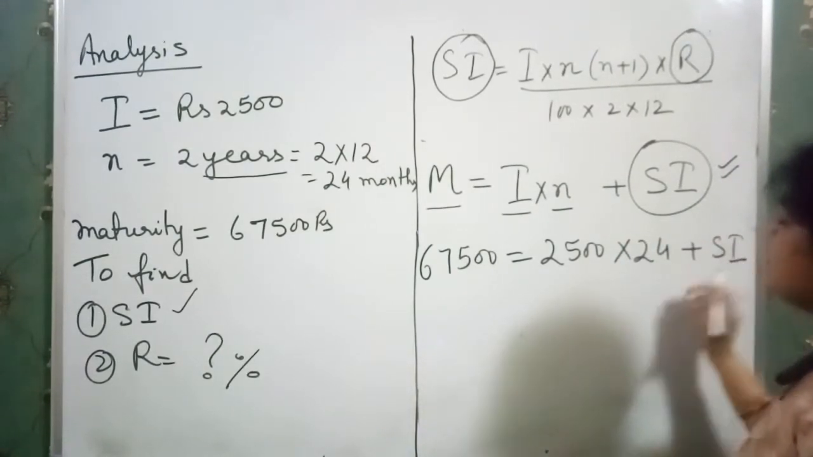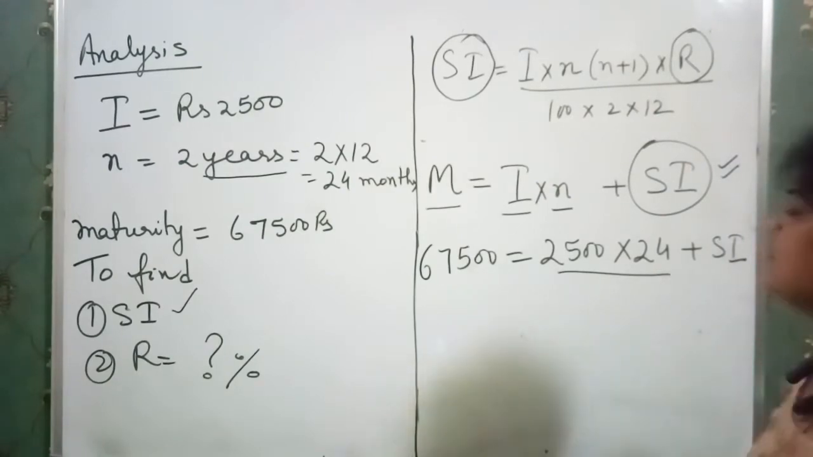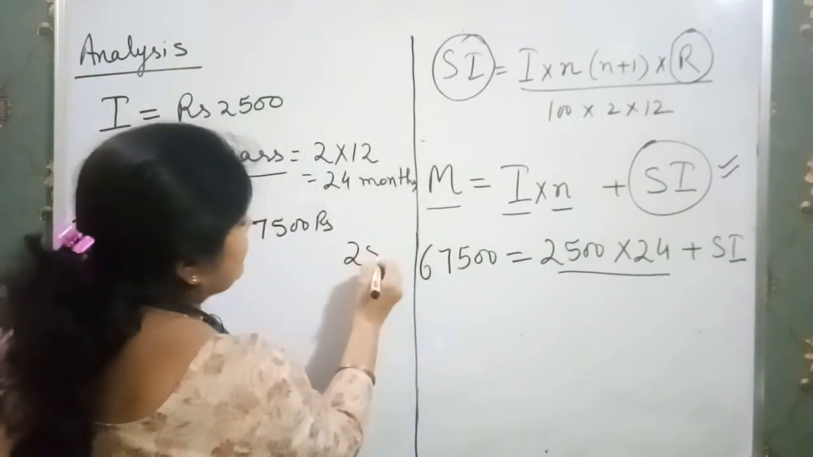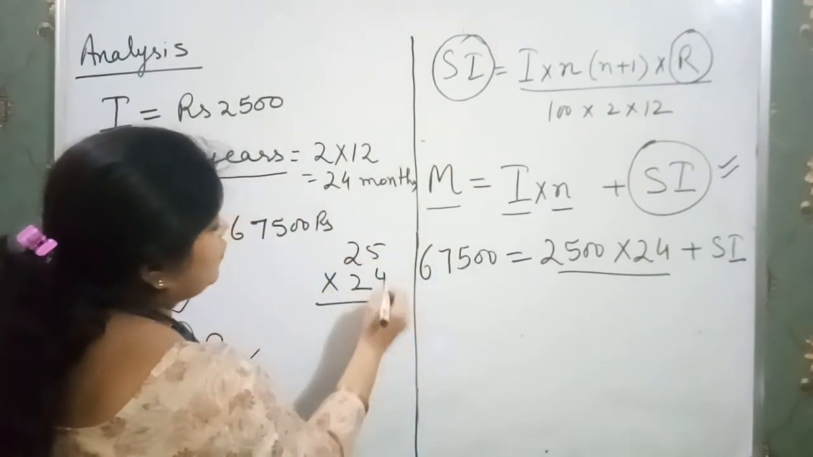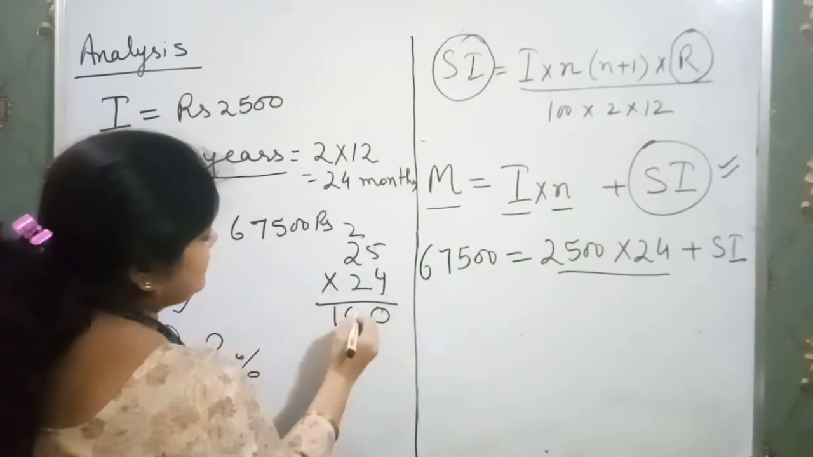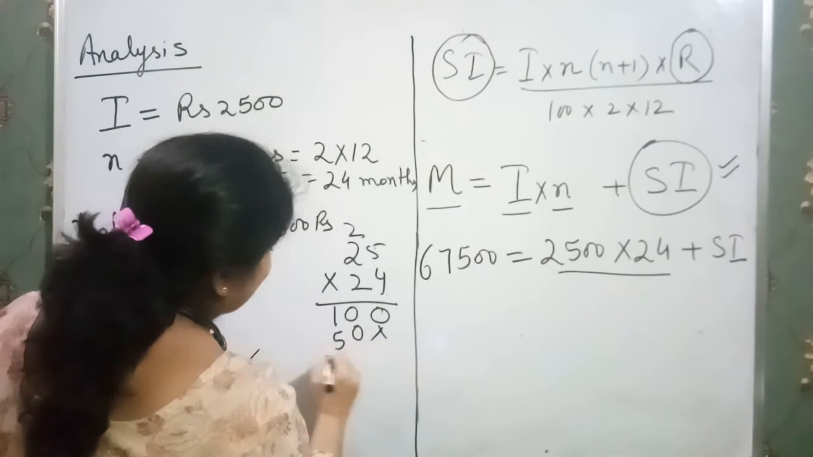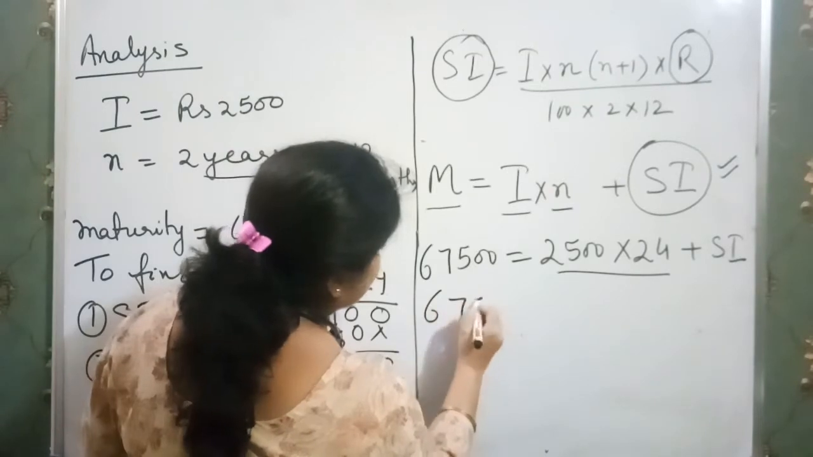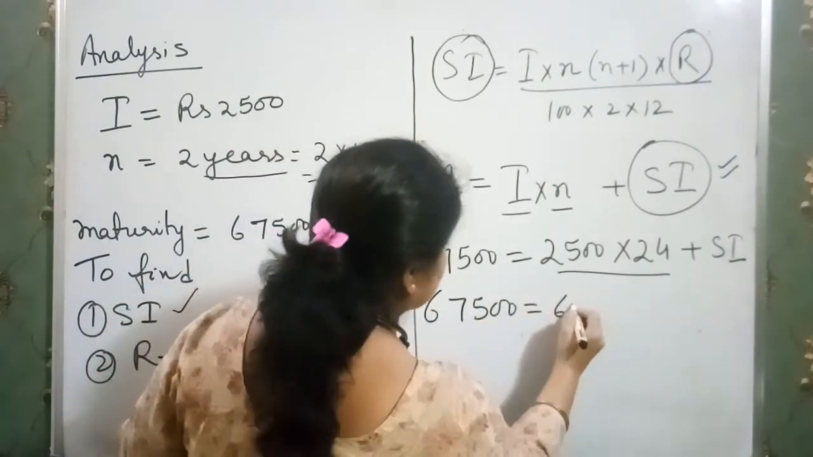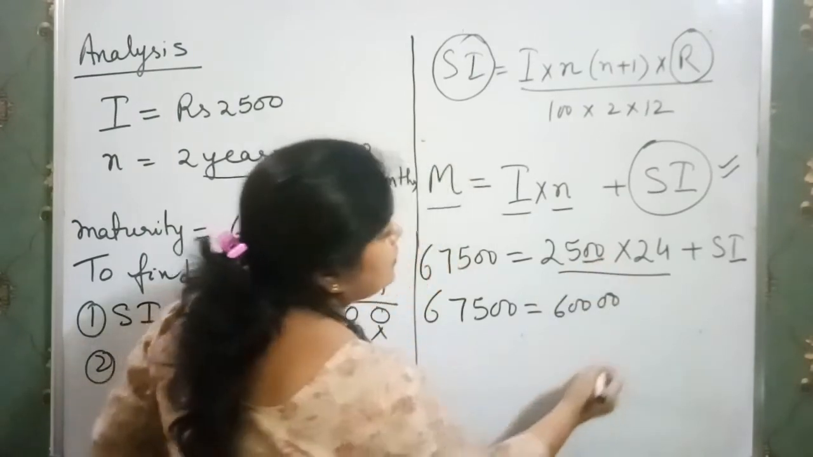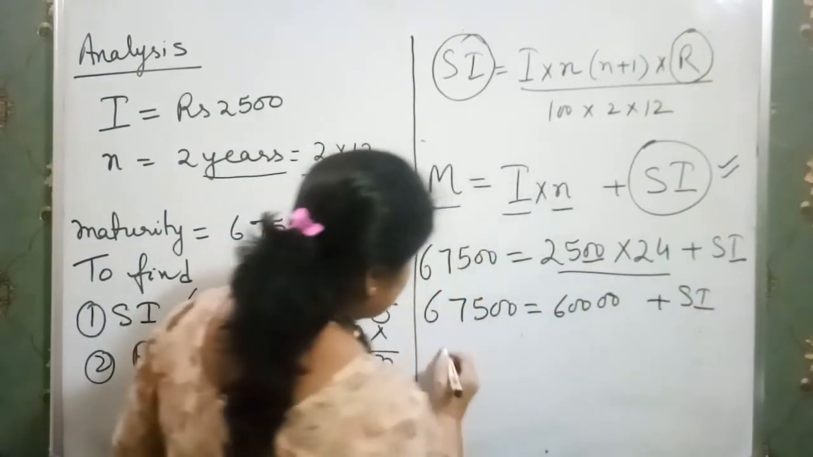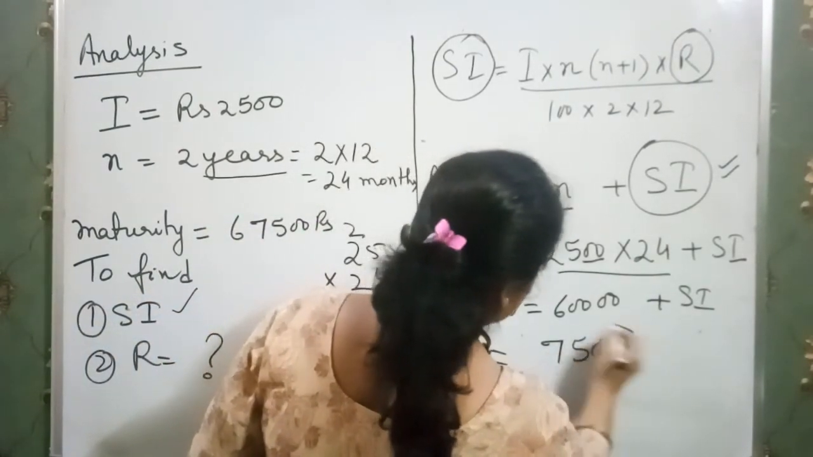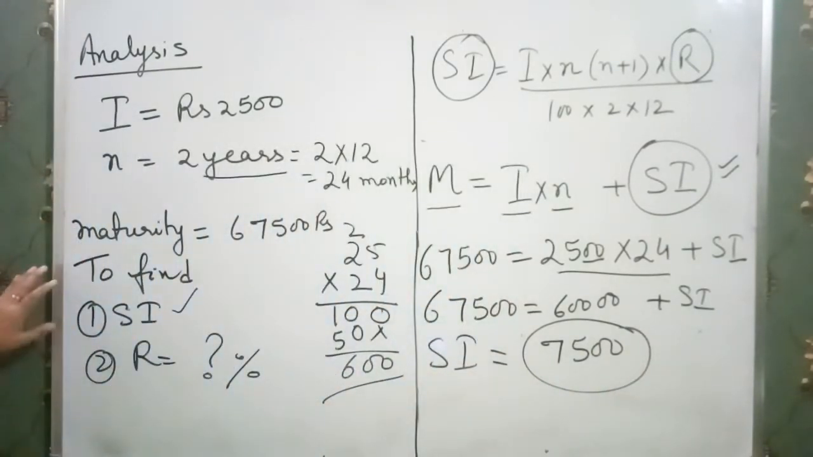Okay. Now multiply this and subtract this. So we have to multiply 25 into 24. So we have 4 5s are 20, 2, 4 2s are 8, 10, 2 5s are 10. So we have 600. Clear? So we have here 67,500 is equal to 60,000 plus simple interest. In this way we get simple interest after subtracting this as 7,500. So this is the simple interest, and first part of our question is solved.